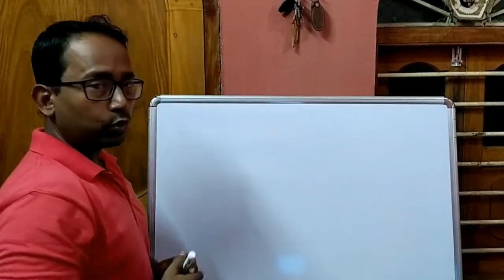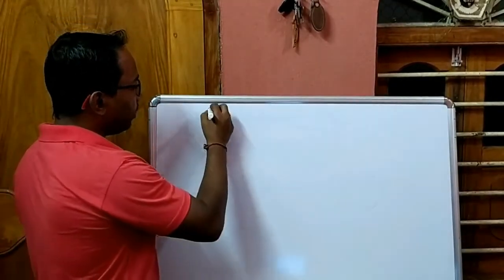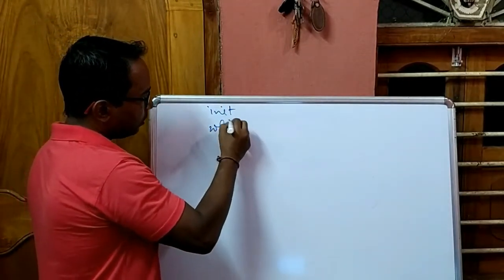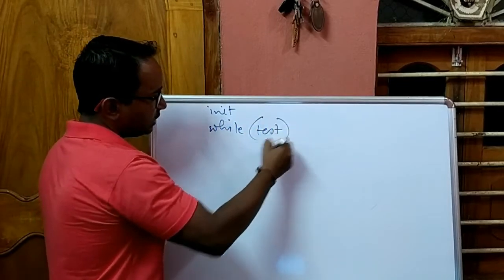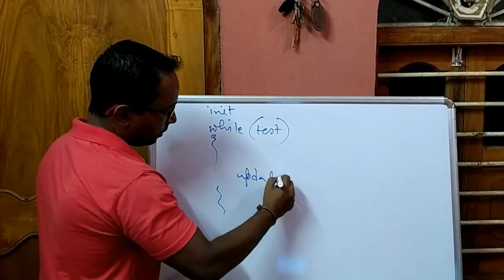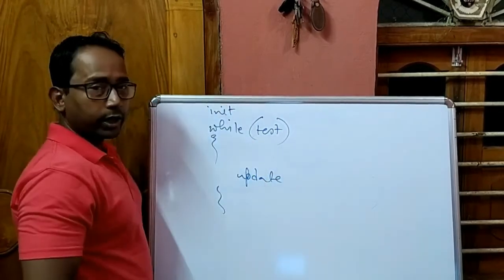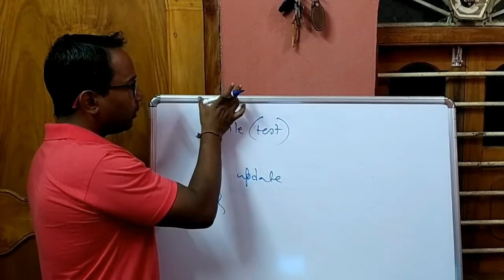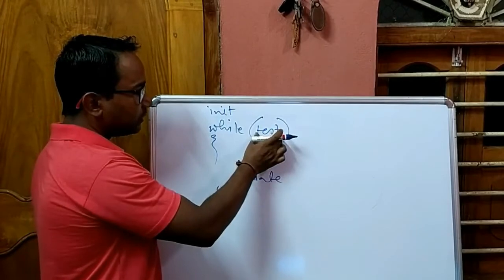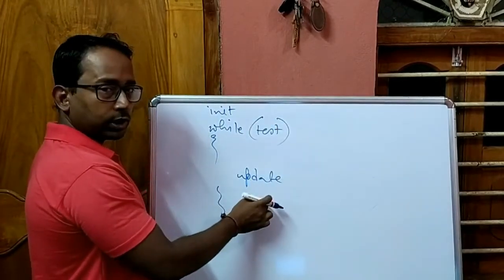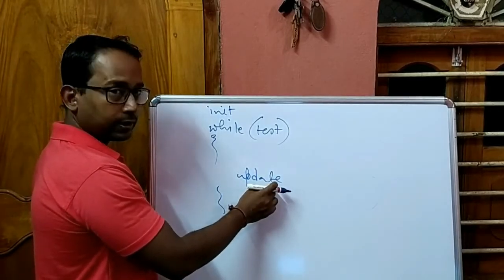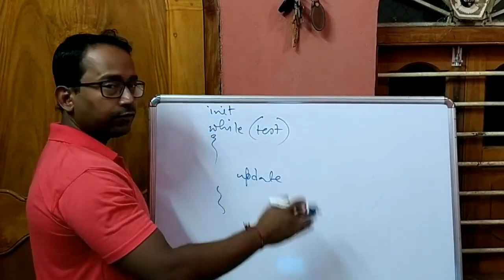Now, where to write the three expressions in while, do while and for loop. In while loop, first initialization statement, then while test expression, then here update statement. So this is the order in while loop. Initialization statement will be before the loop, which will execute only one time to initialize the loop control variable. Then the test expression will be evaluated every time before executing the loop body, and then the update statement will execute at the end of the loop. Clear?